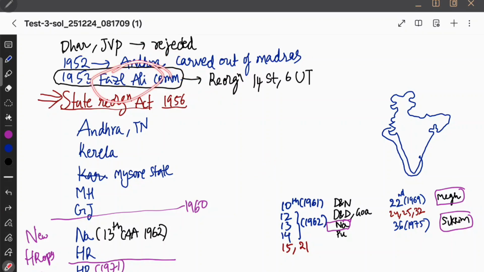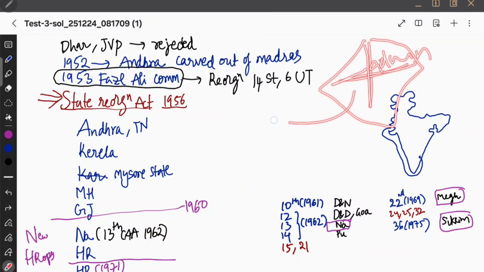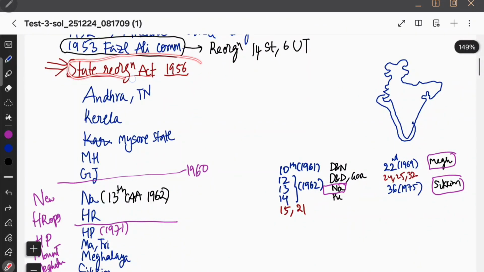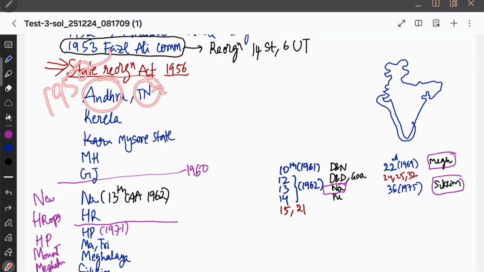Therefore, there was a committee, the Fazal Ali Committee. Finally, it was formed in the year 1953, and it suggested that states must be formed on a linguistic basis, and we are suggesting reorganization of states into 14 states and 6 union territories. So this is the major landmark commission which abolished the 4-part classification, which was based upon administrative control, and now the basis went to language. Okay. So in the year 1956, the States Reorganization Act was passed, and accordingly states were divided on a language basis. And Andhra was formed in 1952 after Potti Sriramulu fasted, and in 1956 the States Reorganization Act.